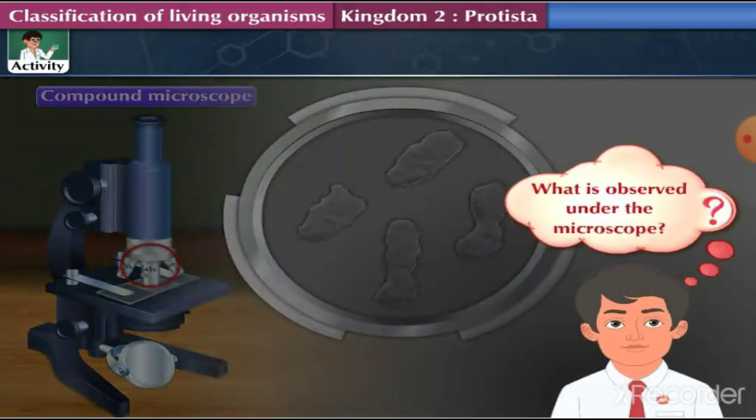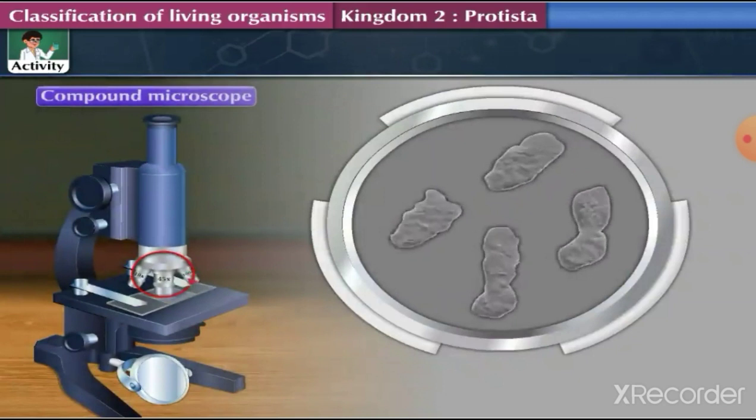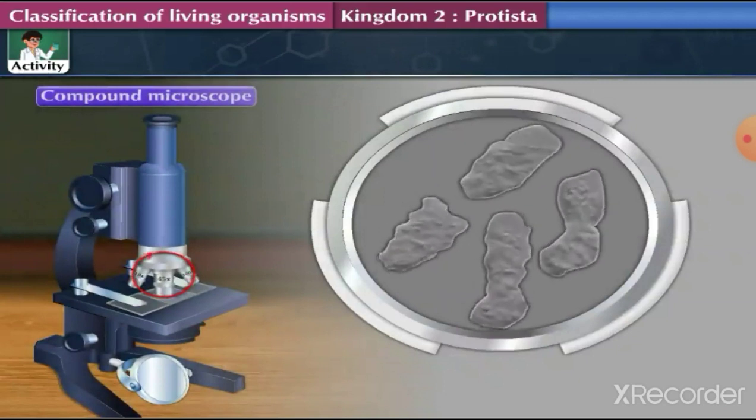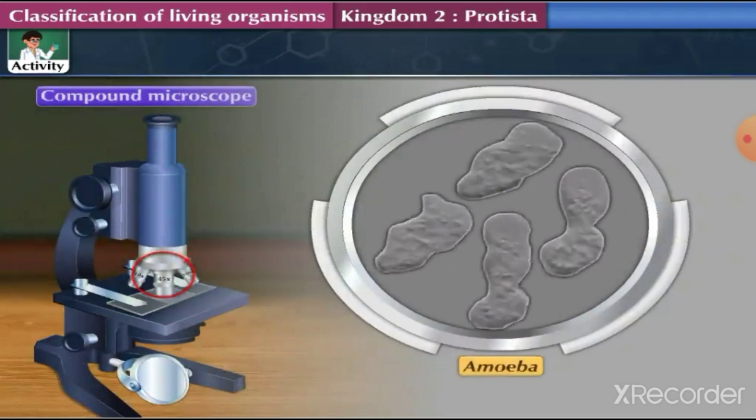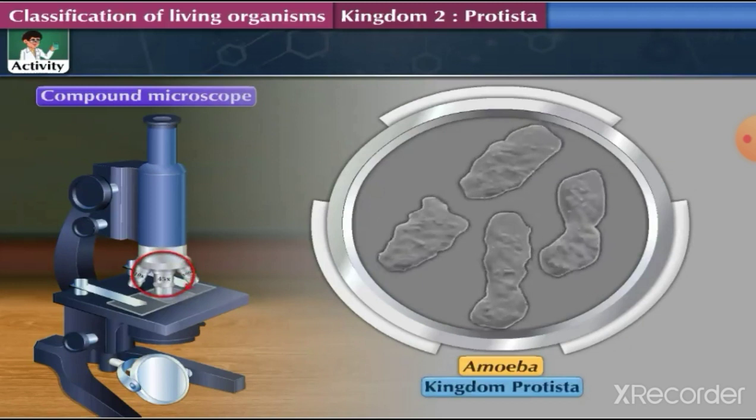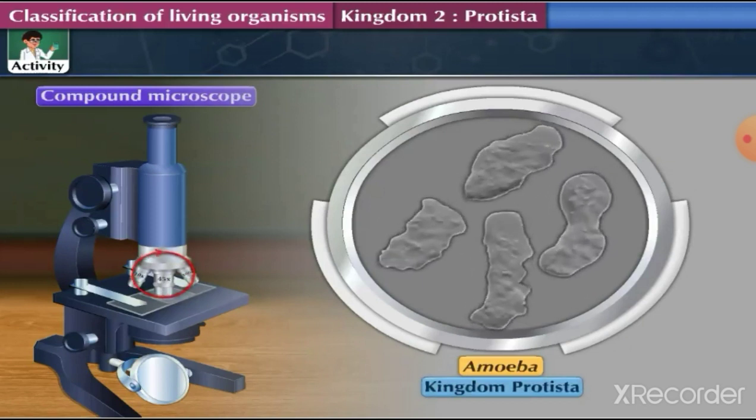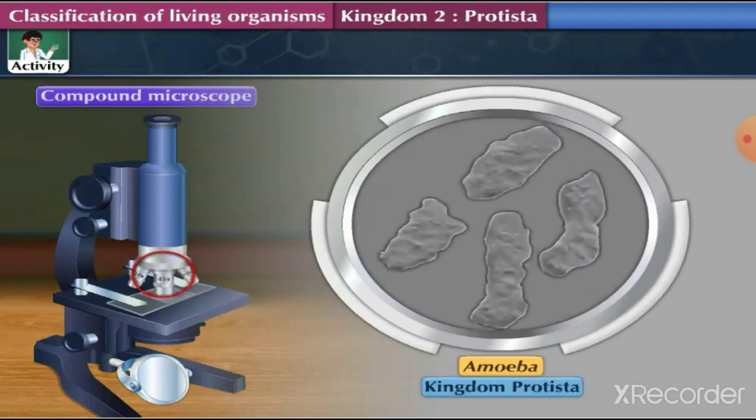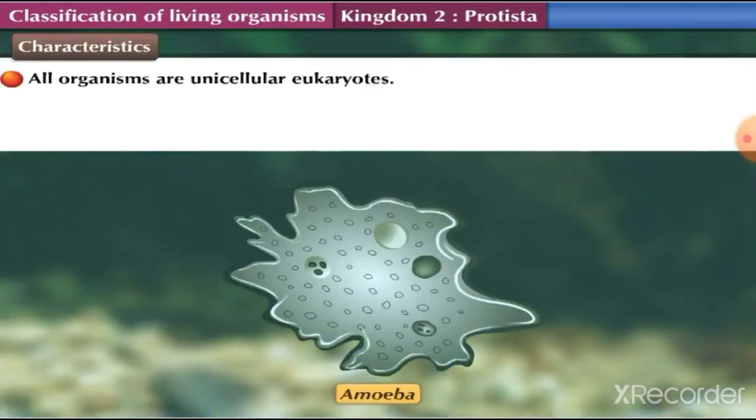What is observed under the microscope? We see irregular shaped microbes moving under the microscope. These are amoeba. They belong to Kingdom Protista. Come, let us quickly go through some general characteristics of organisms included under this kingdom. All organisms of Kingdom Protista are unicellular eukaryotes, which means that they are made up of a single cell and have a well-defined nucleus enclosed in a nuclear membrane.